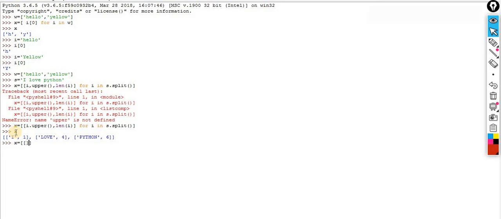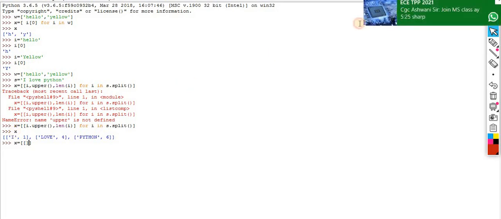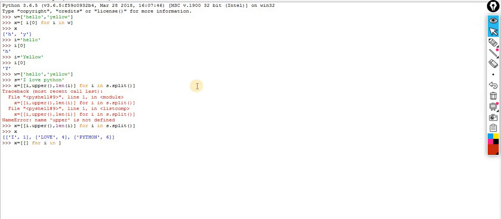So here, for I in range of, let's suppose 5 rows, and let me try whether it's working or not. For j in the range of, let's suppose 2 columns. I'm just taking a 2 into 2 matrix. And what you are supposed to do,